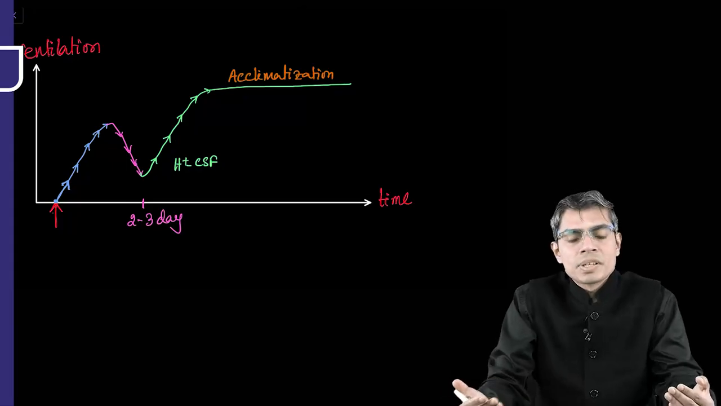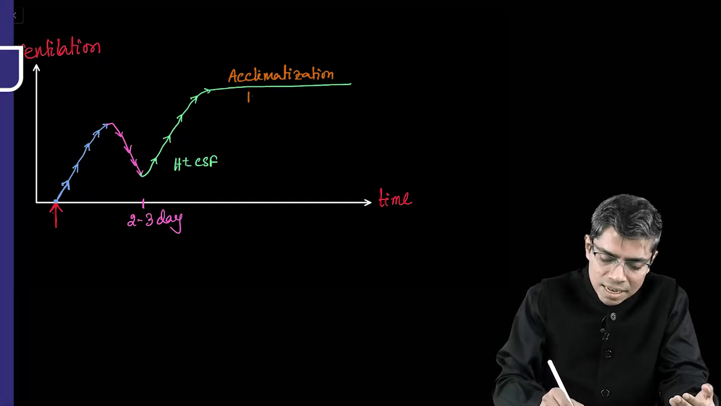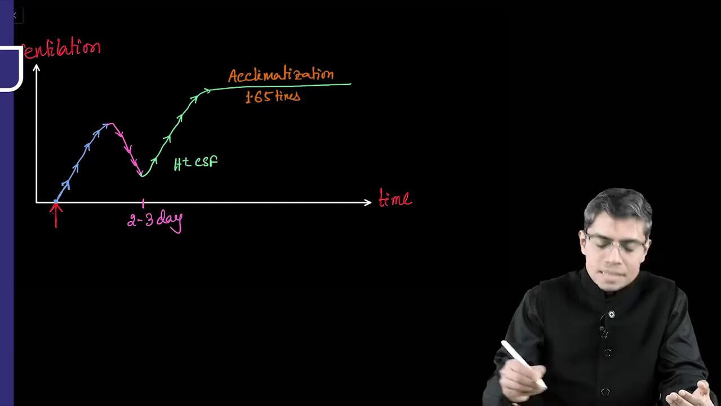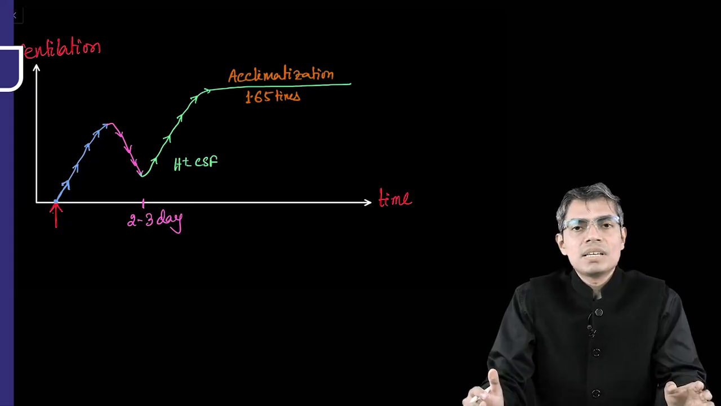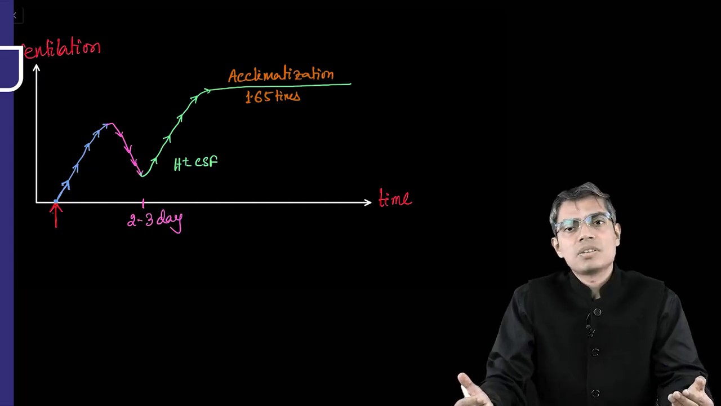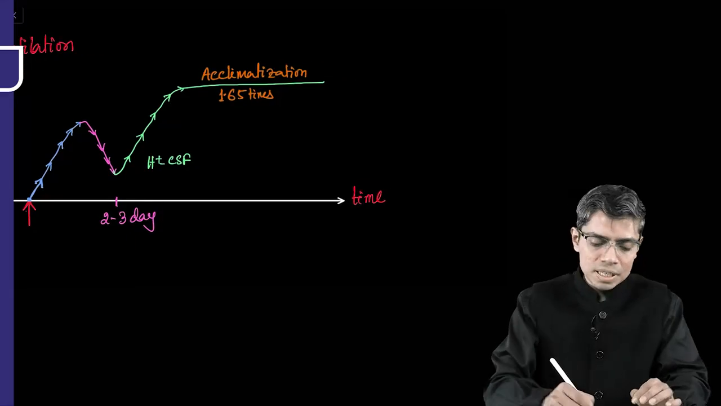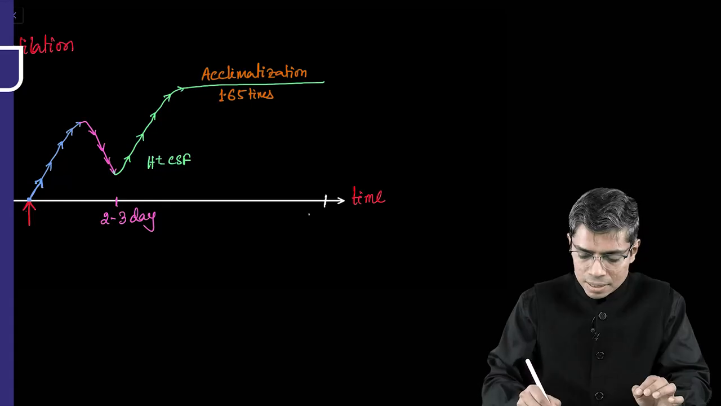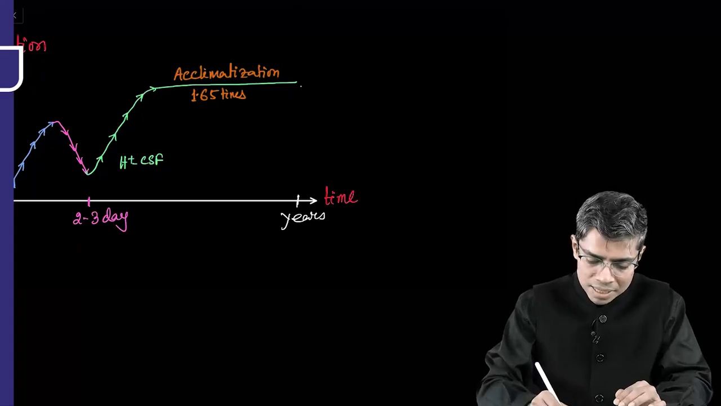Within 2 to 3 days, whenever you are staying in the high altitude, your ventilation is rising 1.65 times that of the normal, and this is nothing but the acclimatized ventilatory condition in the body, which is 65% more than normal, right? But if you stay in the high altitude for years after years, what will happen? Then the ventilation can decrease once again, right?